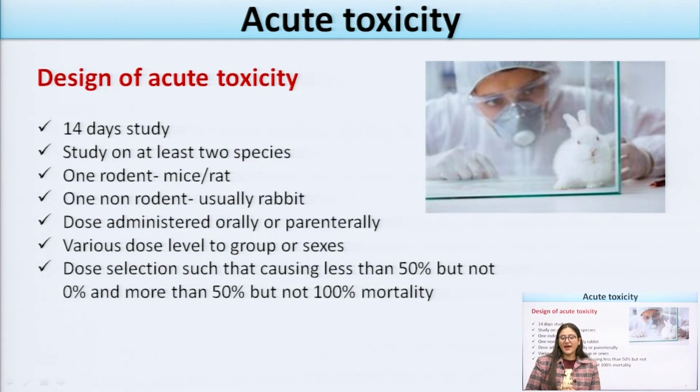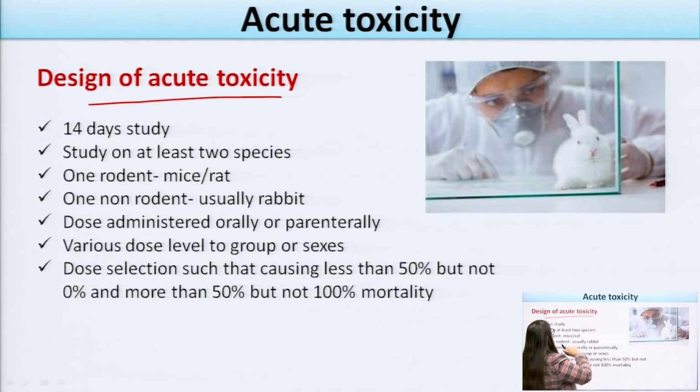Now, how can we design the acute toxicity study? As we have said, what is the time period, how much time we have to take for studying acute toxicity? In the design of the acute toxicity study, the time period is a 14-day study, and we have to take at least 2 species.